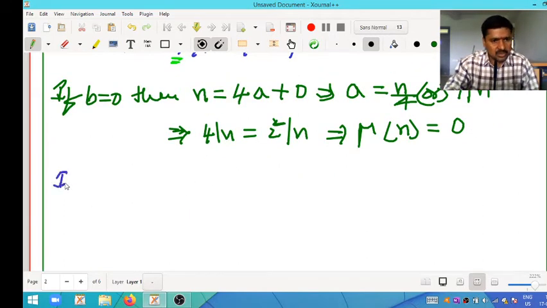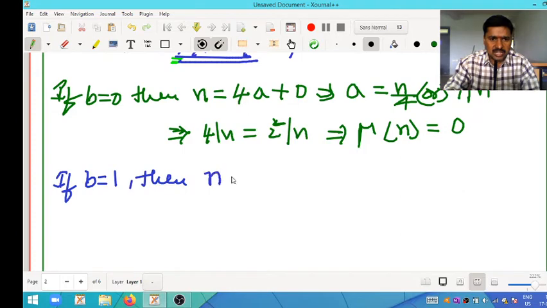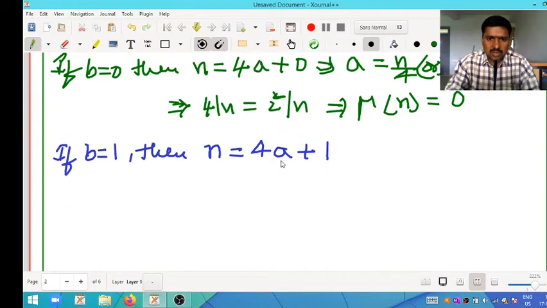Similarly, if b is equal to 1, we substitute this value in the equation, that is, n is equal to 4a plus 1. To get 4 times some integer, only 1 is there, so we want to get 4 here. That's why, by adding 3 on both sides, we will get 4 here.